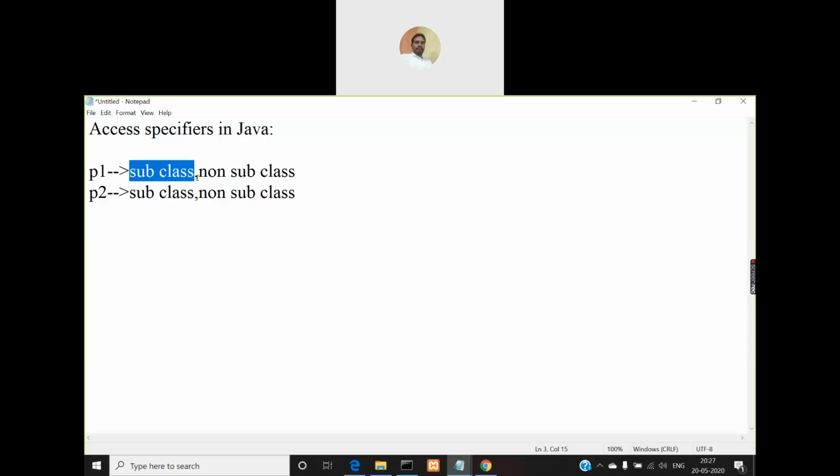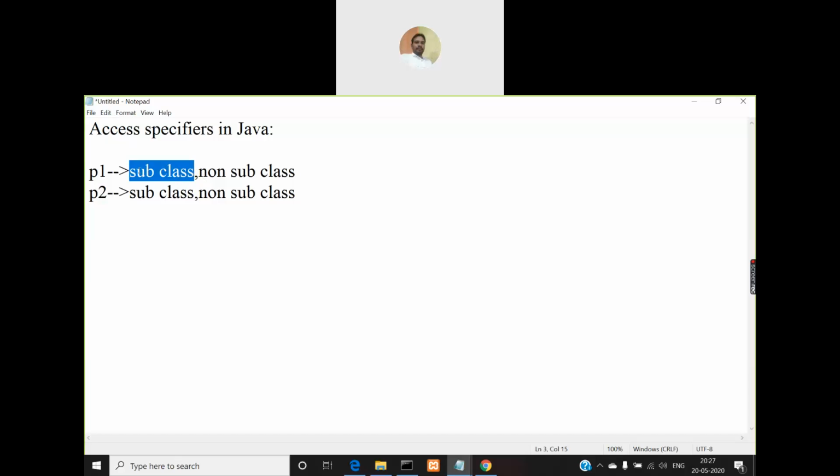And when all the classes are non subclasses, it means that there is no inheritance used in that package. But it doesn't mean that if inheritance is used, all the classes are subclasses. Some of them may be subclass and some of them may be non subclass.